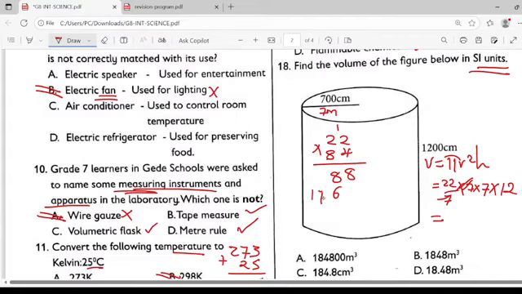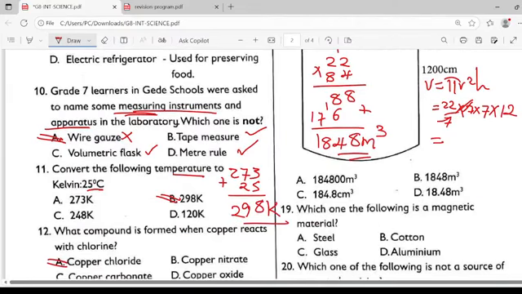When you add, this is going to be 8. This is 14. This is 8, 1. 1848. Now this one should be cubic meters. 1848 cubic meters. Looking at my choices, choice B for boy is the correct answer.